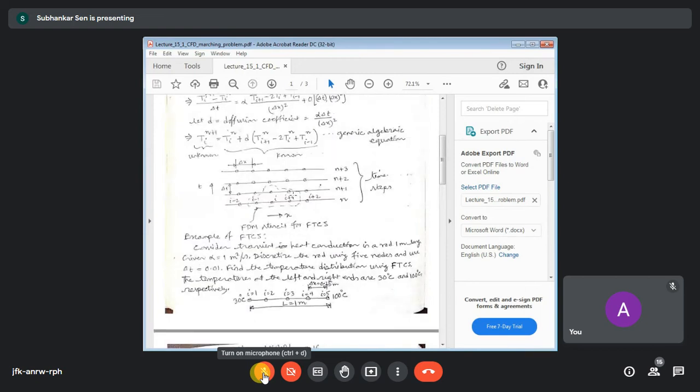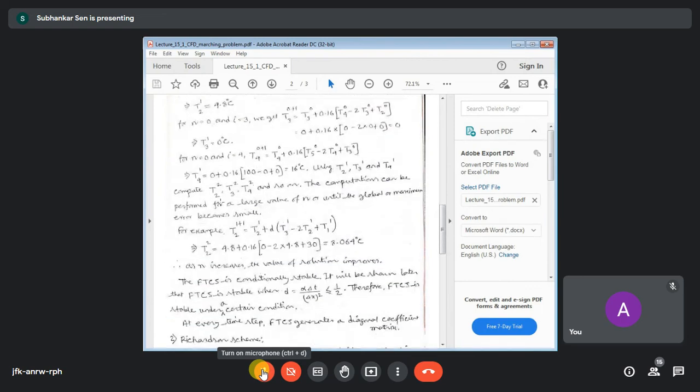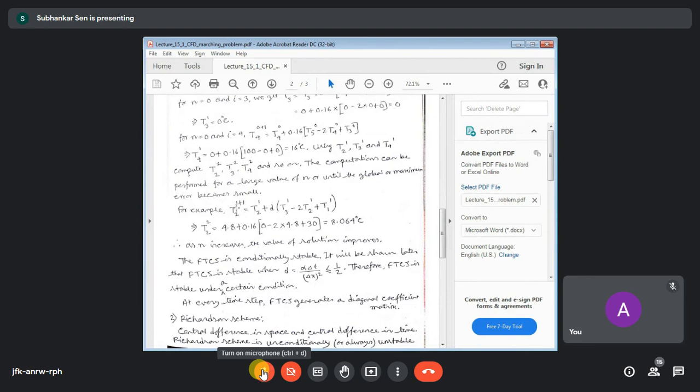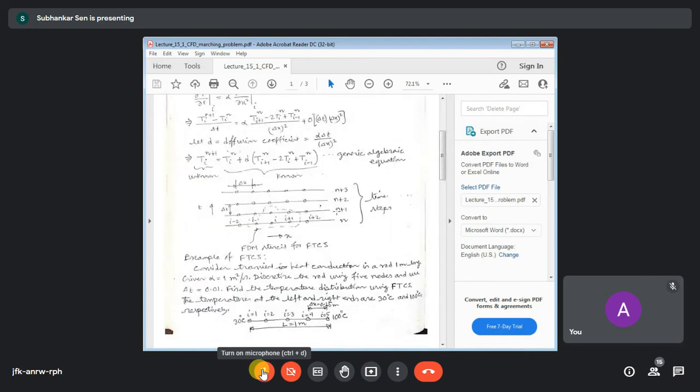Now you have to calculate the temperature at the next level, at the second level. So what will happen? These three temperatures will change again. Okay. So this was 4.8. So only one step we have shown. It was 0. It was 16. Okay. So let us show at the second time level what is the value of T2. So we are doing it here. These things we have written here. So at the second level, n was 1. This is n equals 0. This is n equals 1.